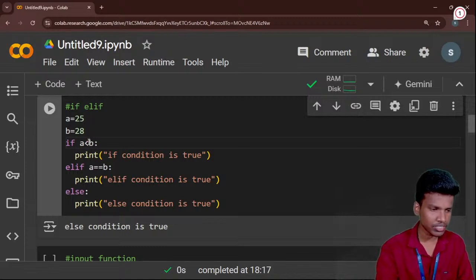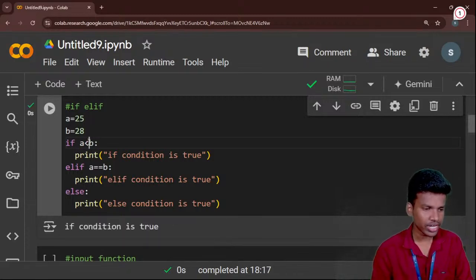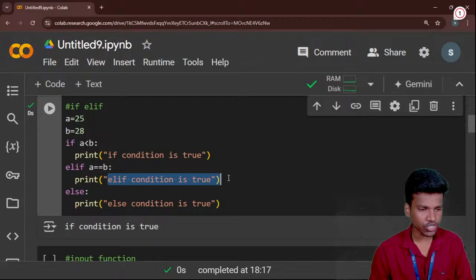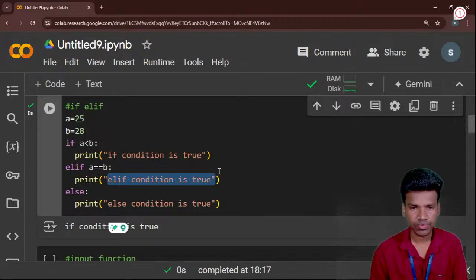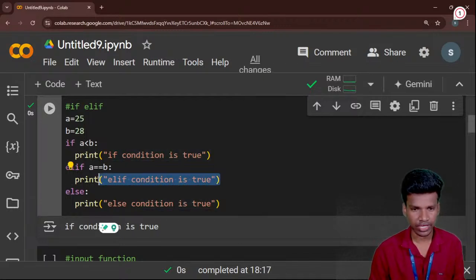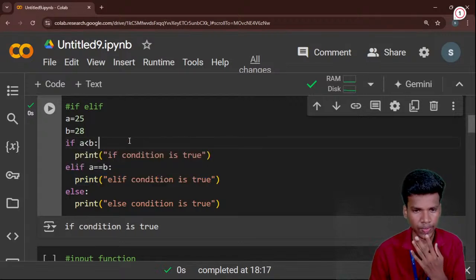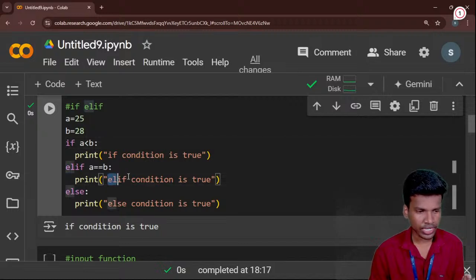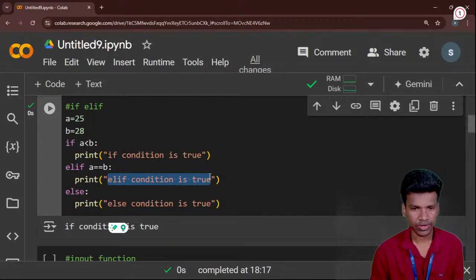Now I use the less than symbol and run this. If the condition is true, anyone tell me, if I want the elif condition to be true and printed in this statement, what will I do? Do you understand my question? I want the elif condition to be true. Okay, change b equal to 25. Yeah, okay. Super. Very good to all.